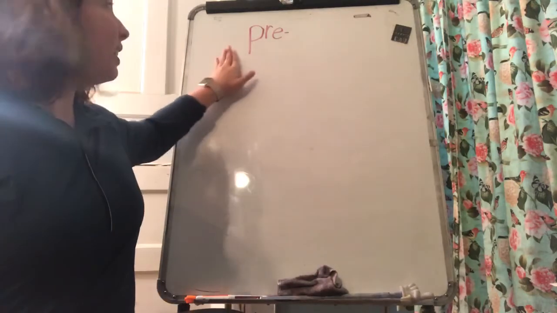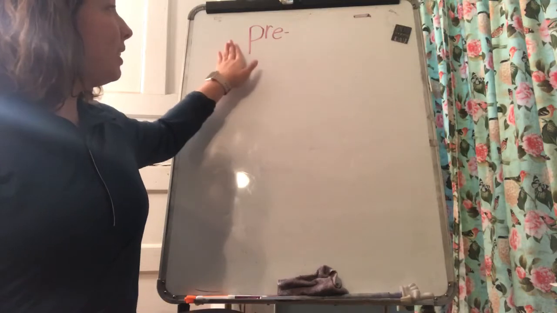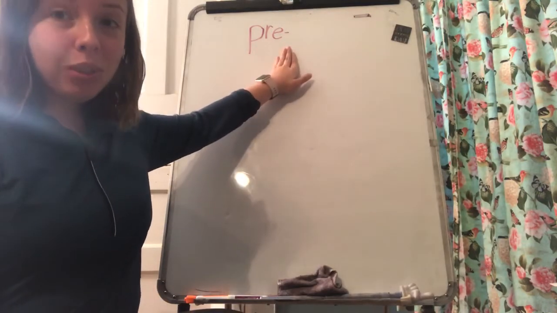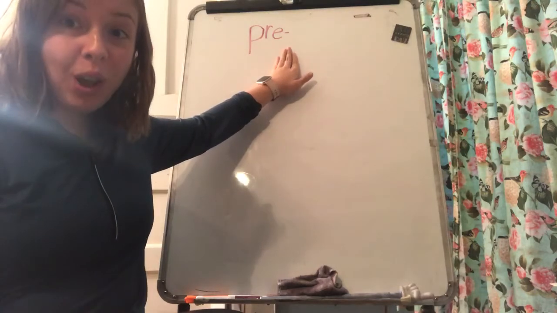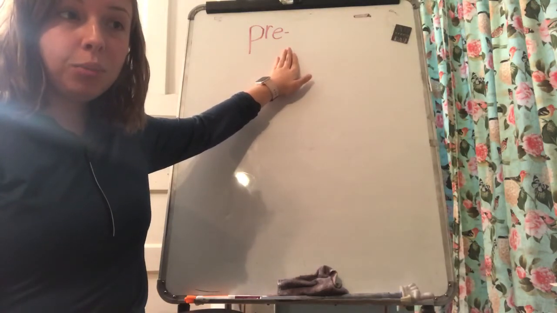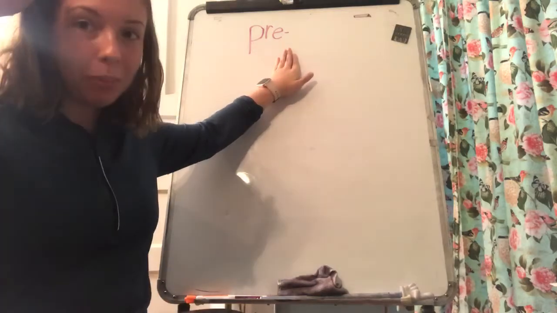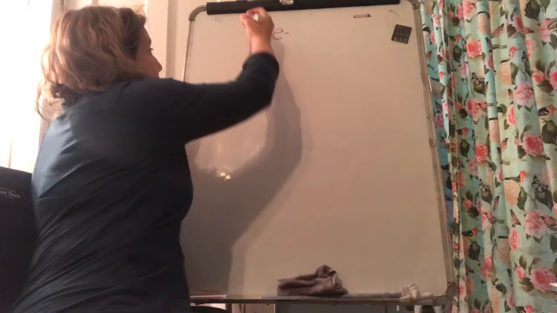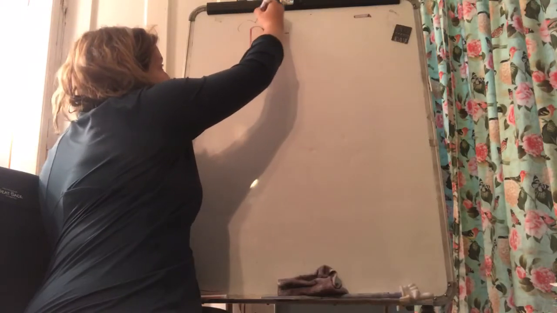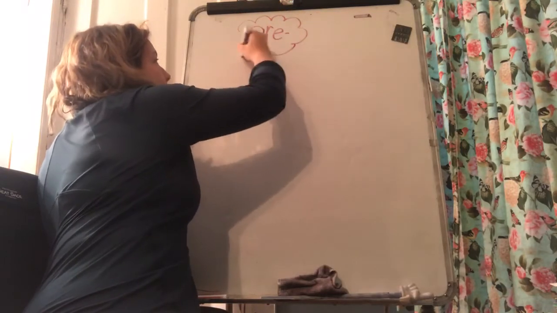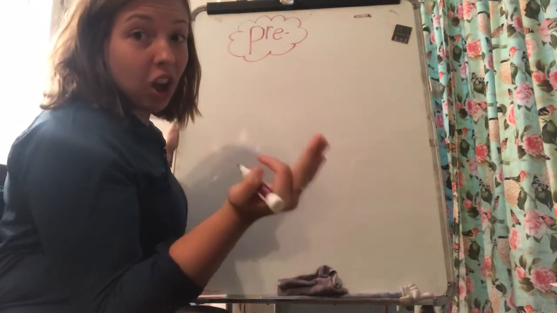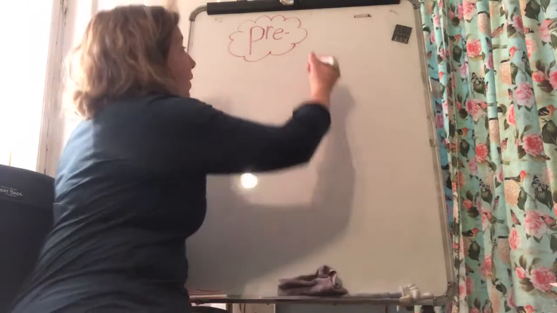This prefix is pre. Anytime that the prefix pre shows up in a word, it actually means before. So the word will have something to do with before. And I'm going to explain this a little bit more to you, but so that we can remember this, I have my prefix up here, and I'm going to make that really well seen here, pre, because that's what we're focusing on, and we're going to see that in the beginning of all the words we're going to talk about right now.